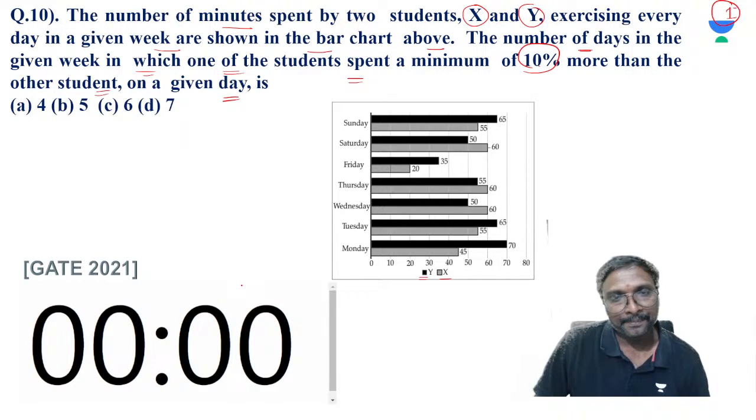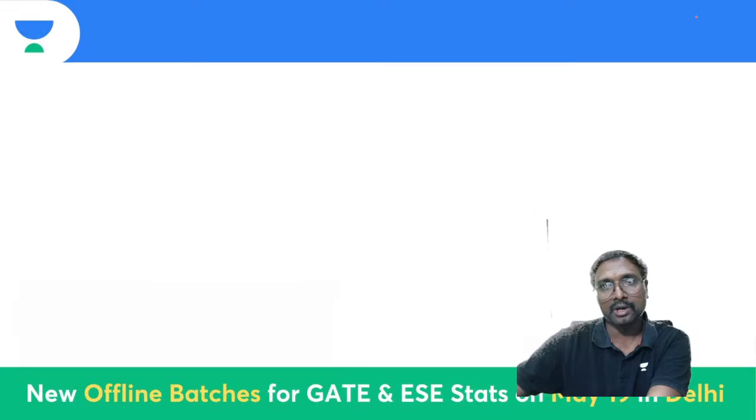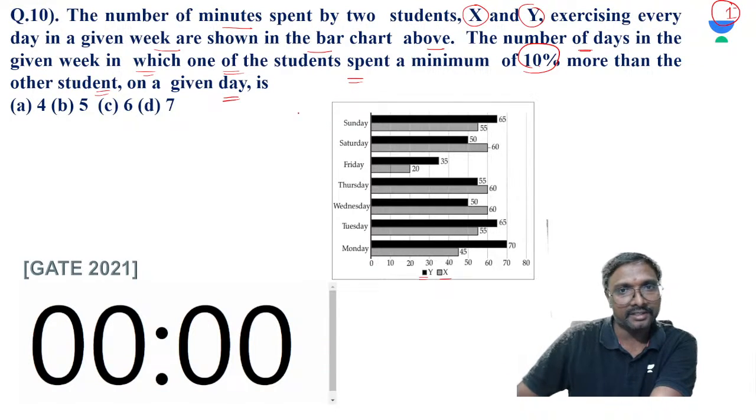More than the other student by how much? More than 10%. So the higher value we have to compare with respect to the lesser value always. Whichever is higher, we don't know. So first Sunday, if you observe, 65 minus 55, divided by 55, into 100. So what does it come to? That is 18 point something, 18 percentage it comes to.